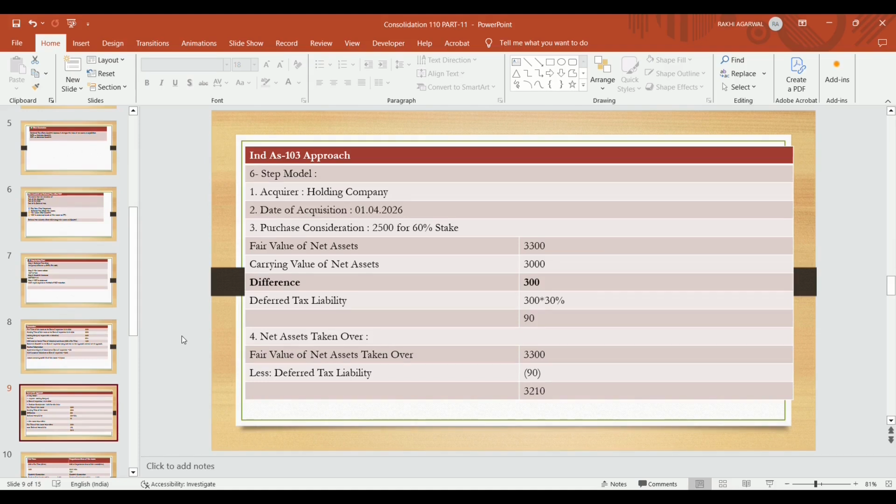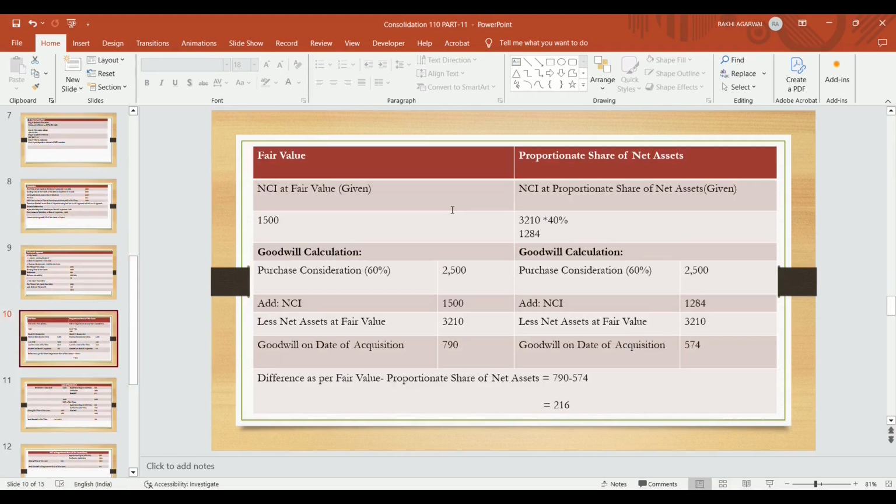Net assets taken over: the value of net assets of the subsidiary company is given in the question, that is 3,300, and we will adjust the deferred tax liability because we calculated it using the Ind AS 12 approach. So reducing the fair value of net assets by the deferred tax liability of 90, it becomes 3,210 lakh. Now we will determine the value of goodwill using two approaches: the fair value approach, and the proportionate share of net assets. In the fair value approach, NCI at fair value is given in the question, that is 1,500 lakh.